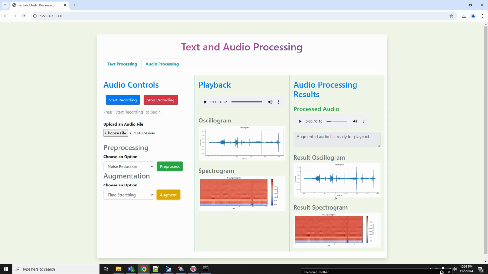These are important concepts in data science. Pre-processing and augmentation are the two important steps that we do once we load the data and before we send the data to any model for predictions or classifications or any other modeling operations. So yeah, that's about this particular application. Thank you.